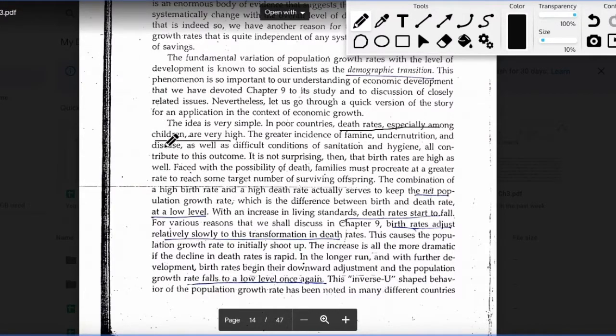Now, because there is a high death rate in children, people will have more. There will be a higher birth rate in the economy as well, because people will plan their family based on how many people will actually survive. Especially this factor is very important in poorer countries, because poorer households tend to believe children are their assets, monetary assets, because a lot of times these children are pushed into earning for the family once they cross a specific age of their life.